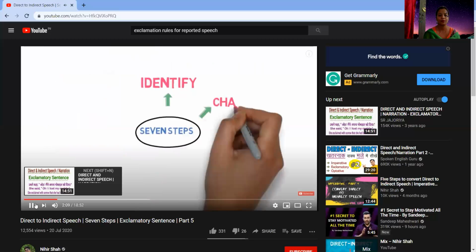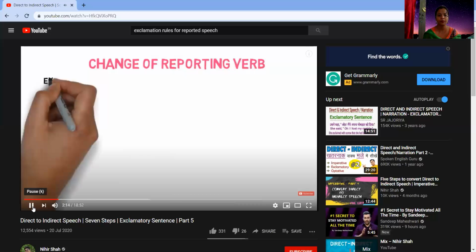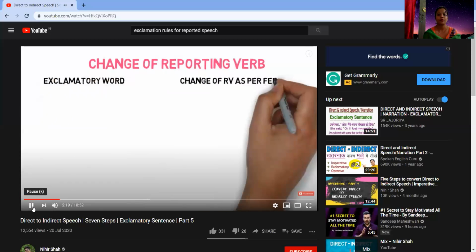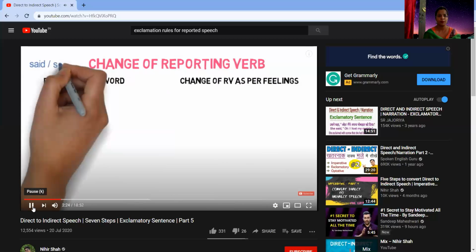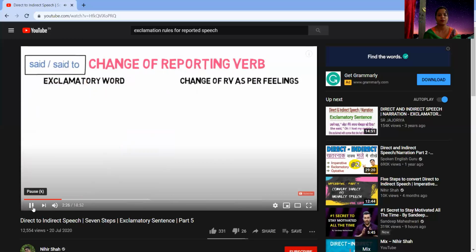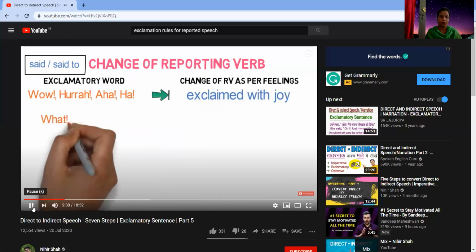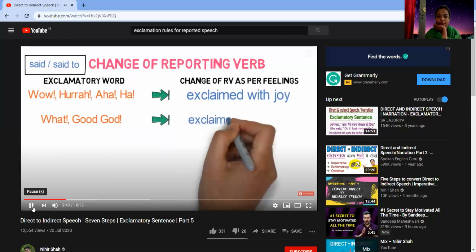Step 2 is the change of reporting verb. When the exclamatory sentence is created by using an exclamatory word only, then we need to check that word, and as per the feelings of the word, we replace said or said to in the direct speech. If the words in the reported speech are wow, hooray, aha, ha, then said or said to gets converted to exclaimed with joy. If the words are what, good God, then said or said to converts to exclaimed with surprise.